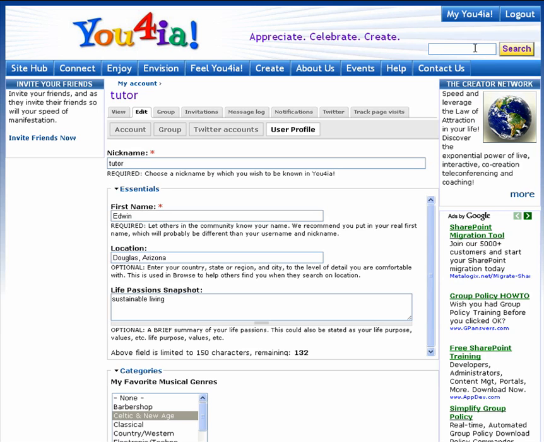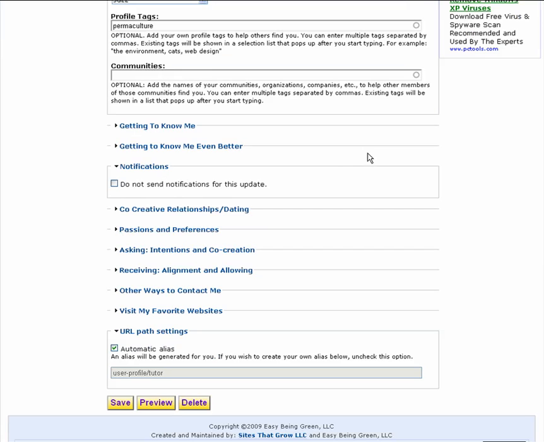There are 5 sections that, if you want to take advantage of them, would take a fair amount of thought, emotion, and time. These are Getting to Know Me, Getting to Know Me Even Better, Co-Creative Relationships and Dating, Passions and Preferences, Asking, Intentions and Co-Creation, and Receiving, Alignment and Allowing.